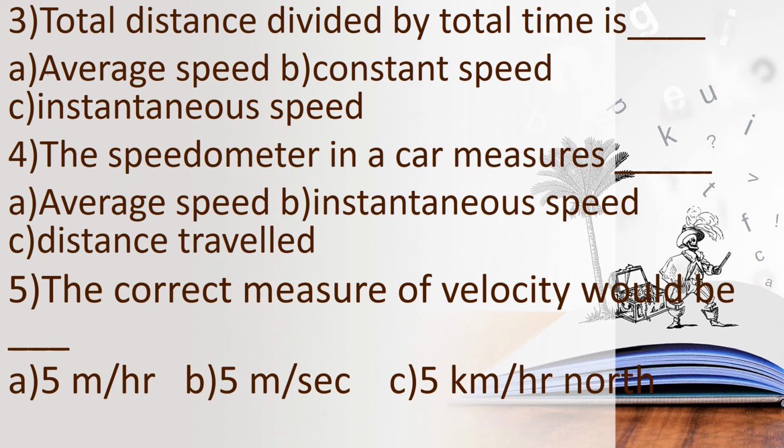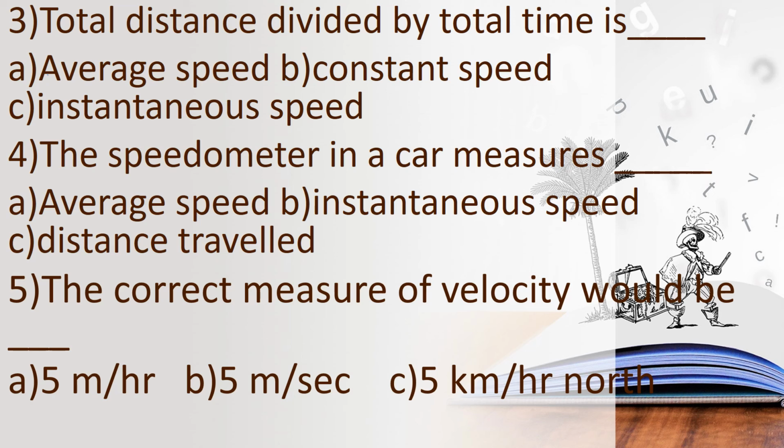And then question number 4, the speedometer in a car measures dash. Average speed, instantaneous speed, distance travelled. We have learnt about speedometer. We can see the speedometer in bikes, cars and all the vehicles, speedometer and odometer. So think it and write.